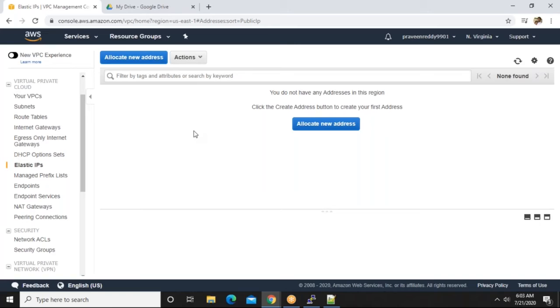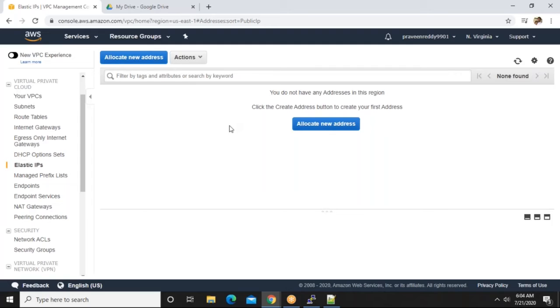In our case, we are rebooting our servers daily just to save our cost. But in real time, we don't reboot our servers, guys. Remember that. It will be up and running forever unless you have some scheduled maintenance or upgrade. But in any case, if you reboot, the IP address should be the same. How do you get that? This is the way: Elastic IP, guys.